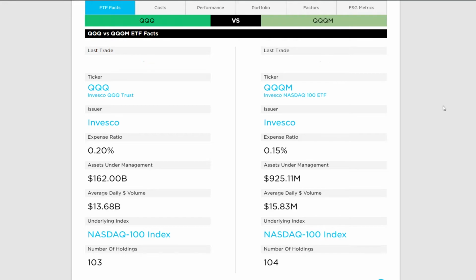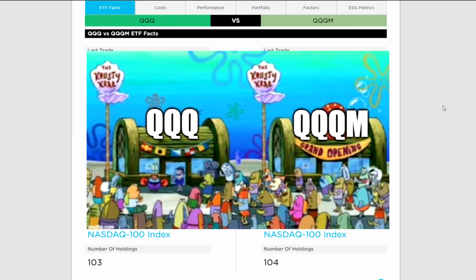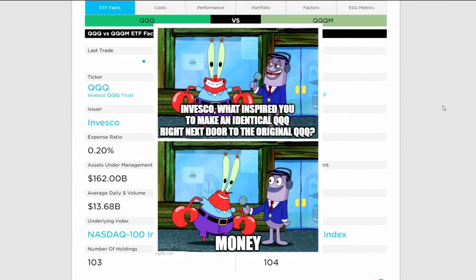You might ask, what is the point of remaking the same ETF with a lower expense ratio as opposed to just lowering the expense ratio for QQQ? The answer is that it's just too much money to give up. I'm sure they want to remain competitive in the world of lowering fees, but a 5 basis point expense ratio reduction in a $162 billion asset would be a loss of $81 million annually. Making QQQM allows them to attract a different investor base while not losing revenue from QQQ.